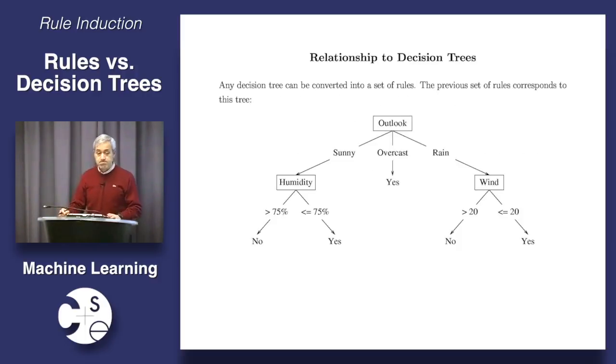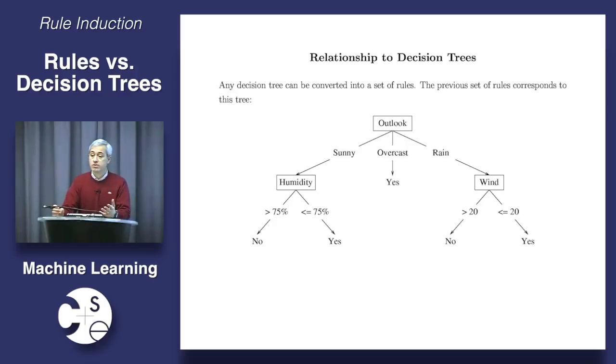So, question number one. How do rules relate to decision trees? We touched on this last time. What is the relationship between a decision tree and a set of rules? Does anybody remember? Different representation of the same concept. Exactly. You can build rules from a decision tree. I can take a decision tree and convert it to a set of rules.